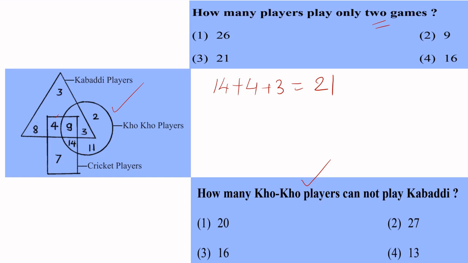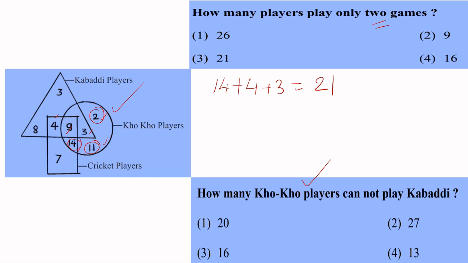If you look at the circle alone, it is 9, 14, 3, 11, 2. This is circle, right? 9, 14, 3, 11, 2 circle. These are our kho-kho players. Cannot play kabaddi means they are not in the triangle. Who are they? Very simple. 2 is not there in triangle. 11 is not there in triangle because they cannot play. Even 14 is not there in triangle.